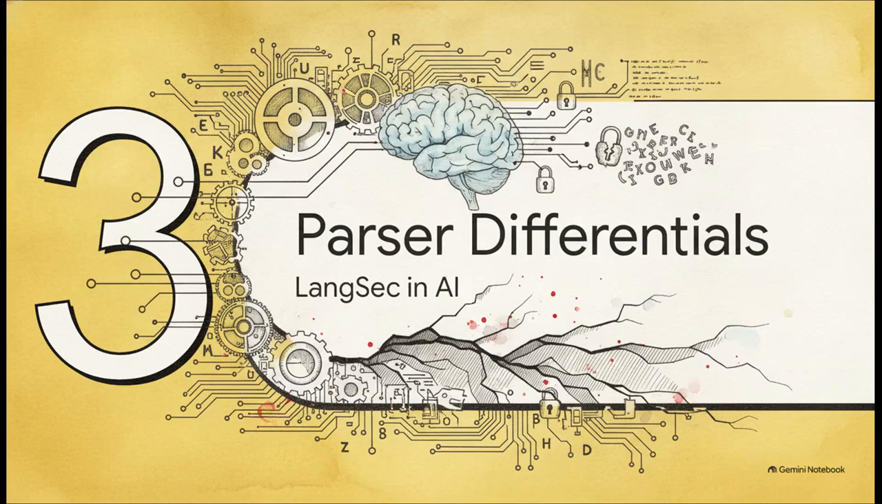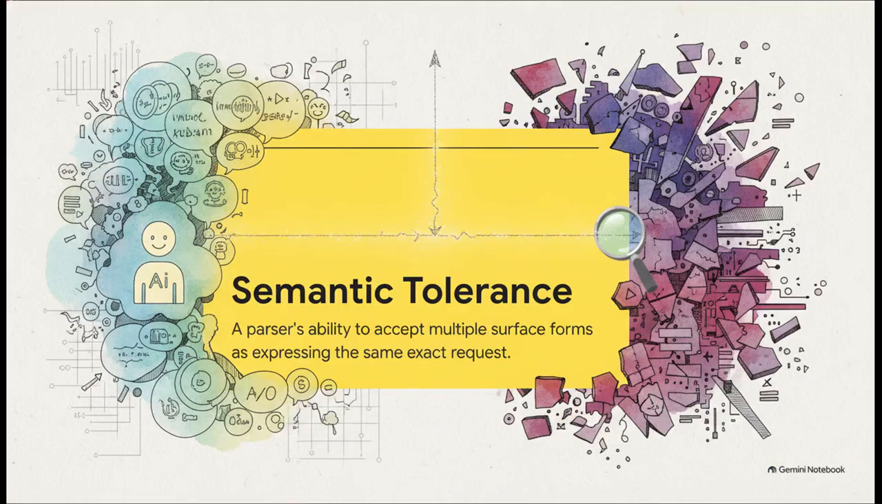Okay, moving right along to Section 3, LangSec and Parser differentials. We're going to use Language-Theoretic Security to show how semantic ambiguity creates massive structural vulnerabilities. Let's talk about semantic tolerance. It's a parser's ability to accept a bunch of surface-level variations as meaning the exact same thing.